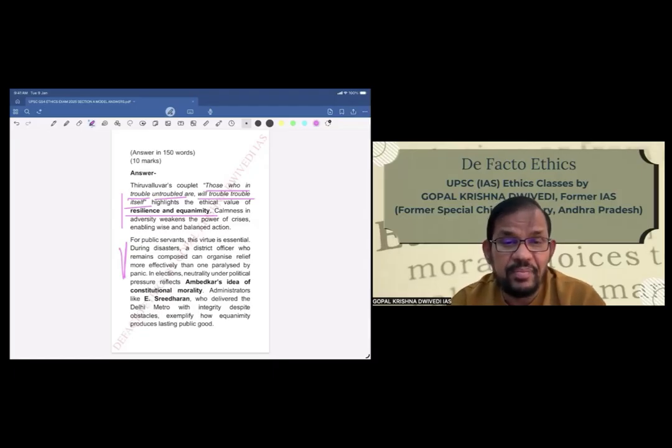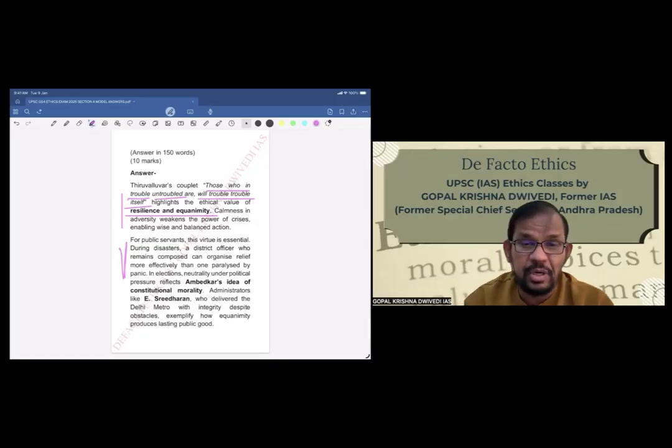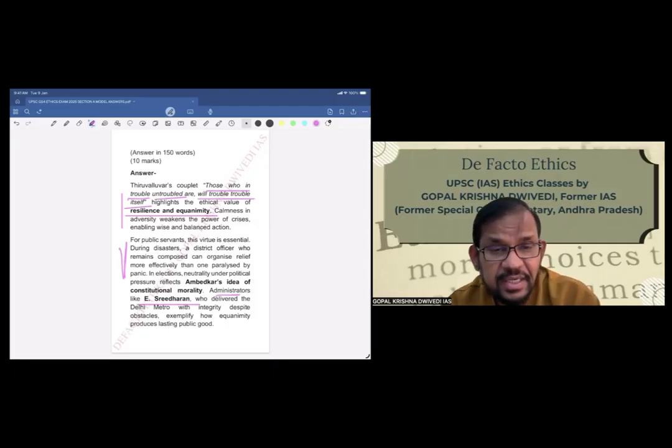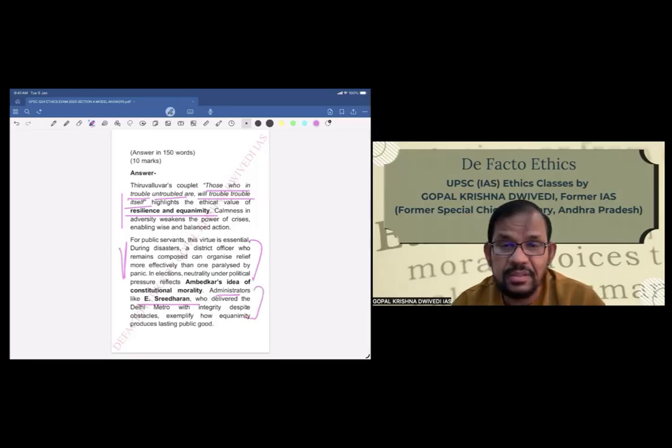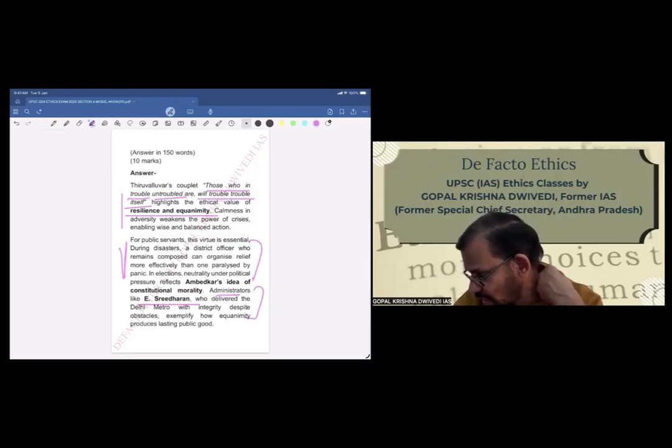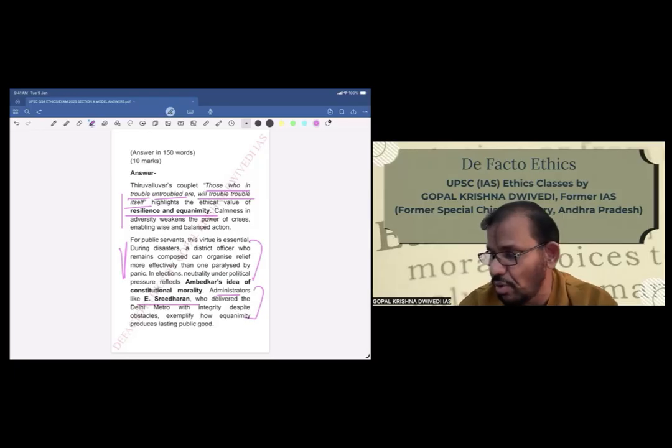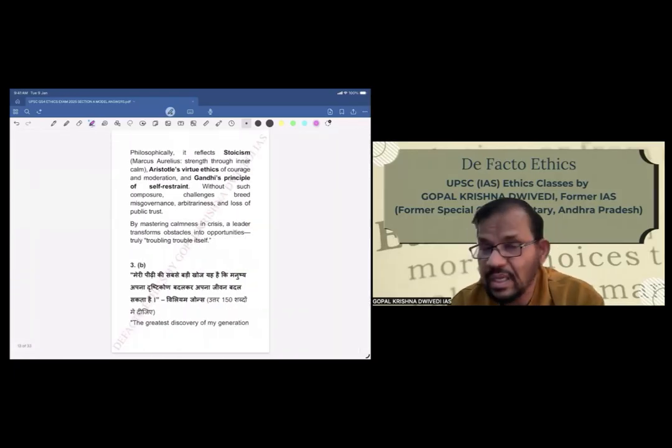Neutrality under political pressure reflects Ambedkar's idea of constitutional morality. Administrators like E. Sridharan, who delivered the Delhi Metro with integrity despite obstacles, exemplify how equanimity produces lasting public good. So basically, some situations and then some examples. This will upgrade the answer and will ensure that the examiner understands that you have understood the whole question and then accordingly you are answering.